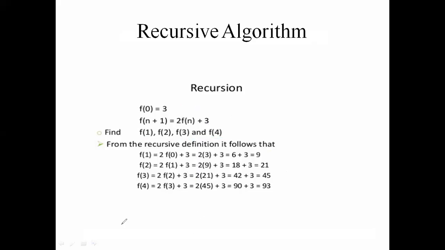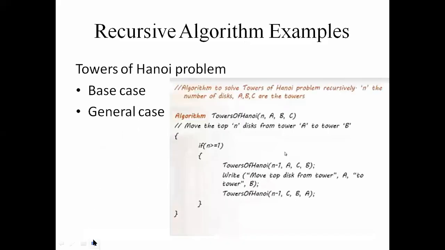Next, we move to the next slide, that is the towers of Hanoi problem. Yesterday I already told you about it.